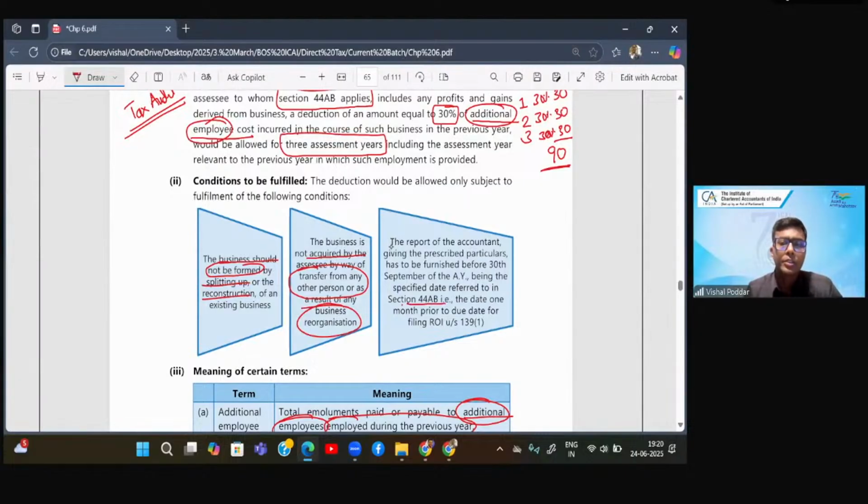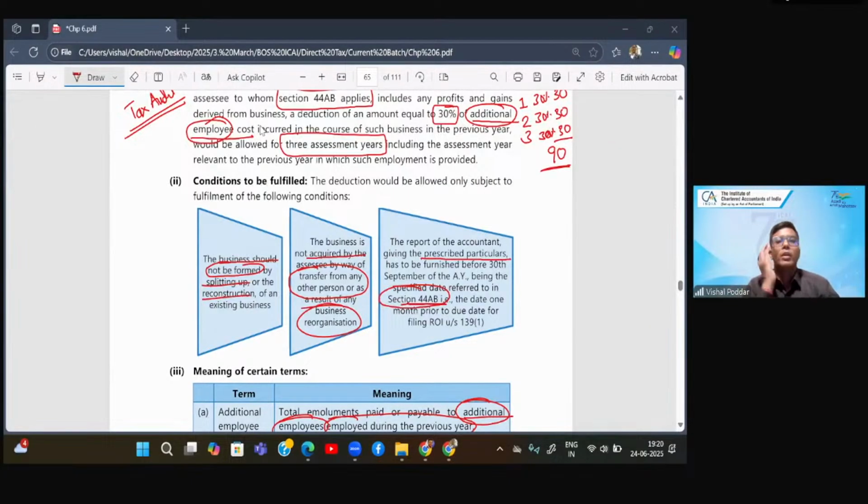And second, since you are covered in 44AB, your accountant, who is obviously your chartered accountant, that is your auditor, should provide the prescribed details in the audit report, which he is going to prepare under section 44AB, prescribed details relating to this section. Yes, you have satisfied all these conditions. That is what your accountant, that is chartered accountant, should specify.